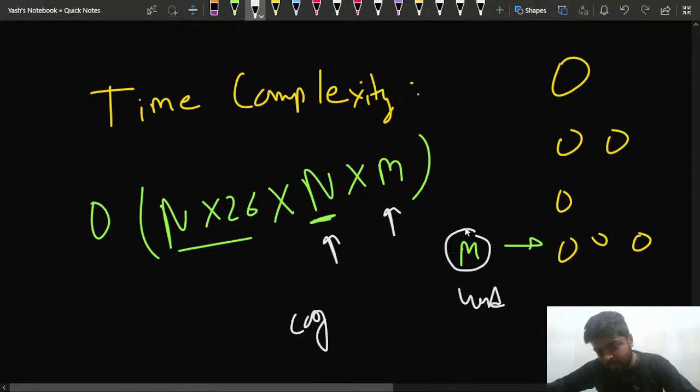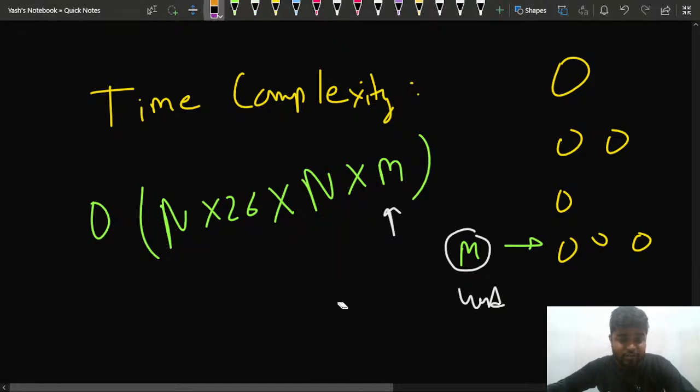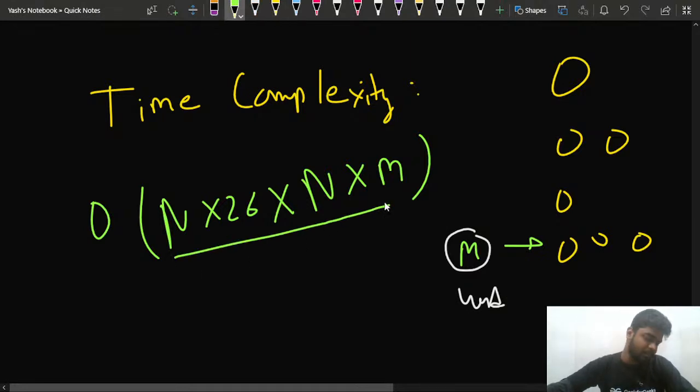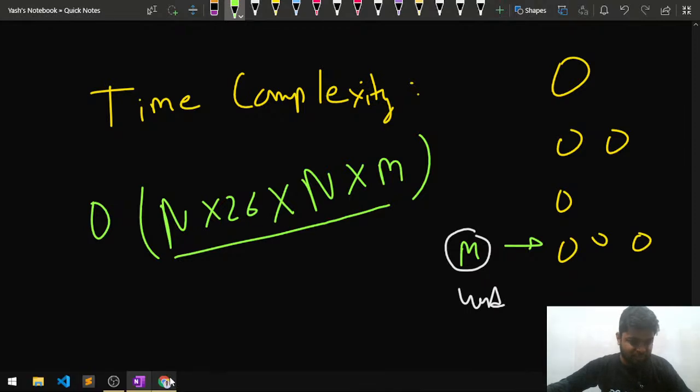In the worst case, this n into 26 into n is for one word. But if there are m words on a particular level, I'll multiply m as well. So it would be nothing but n into 26 into n into m. So it makes sense. Please give me a +1 if this much part is clear.